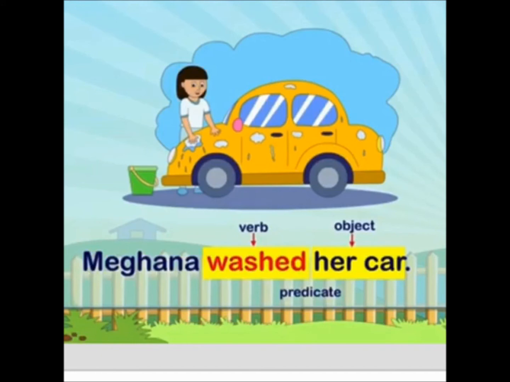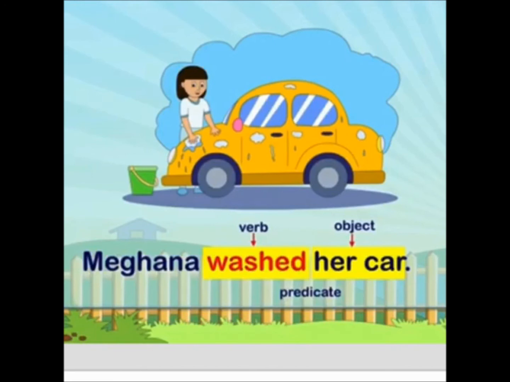Now, what we have to see? The definition of object. I told you to underline three words: object, predicate and after the verb. So we are going to find out the predicate in this sentence. What is the predicate now? The predicate is washed her car. Alright, washed her car. Now what is she doing? She is washing. Washing is an action word. An action word is the verb. So we have recognized the verb also. What is the verb? Washed.